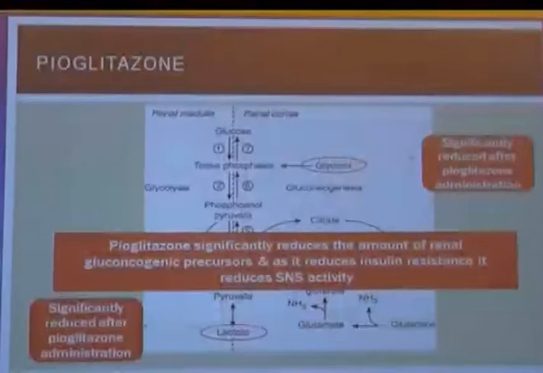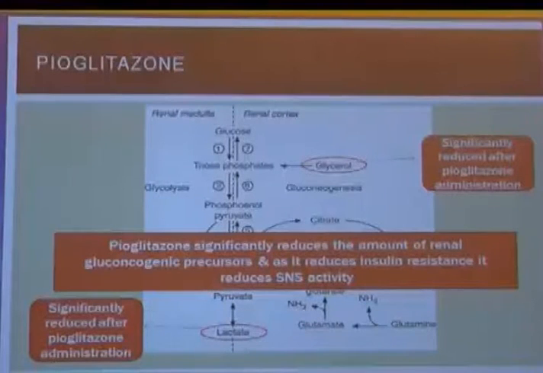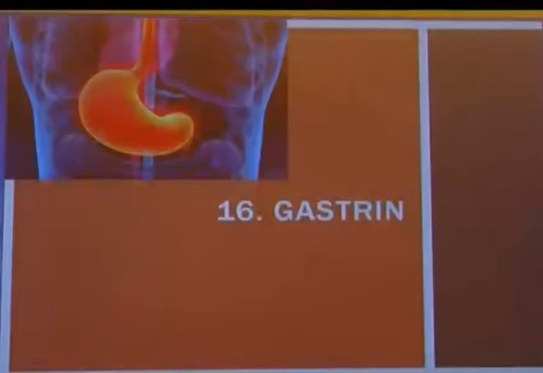The only drug that has been identified for reducing the renal gluconeogenesis is Dr. Panikkar's favorite, pioglitazone. It significantly reduces the amount of renal gluconeogenesis precursors, and as it reduces insulin resistance, it also reduces sympathetic activity.